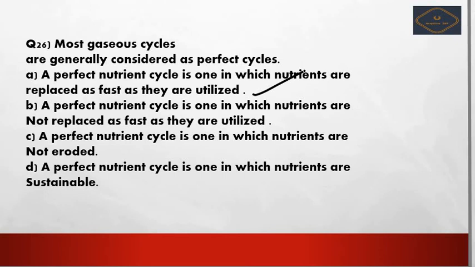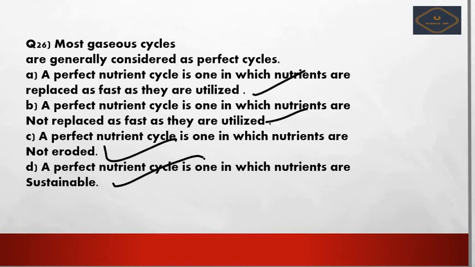Option B is, a perfect nutrient cycle is one in which nutrients are not replaced as fast as they are utilized. Option C is, a perfect nutrient cycle is one in which nutrients are not eroded. And option D is, a perfect nutrient cycle is one in which the nutrients are sustainable.